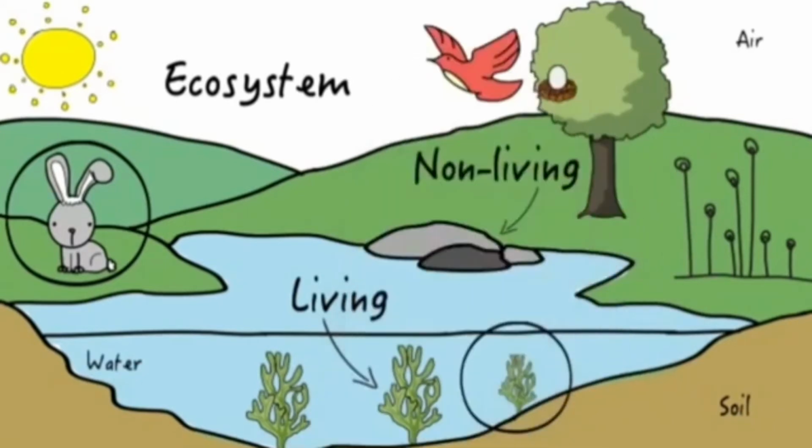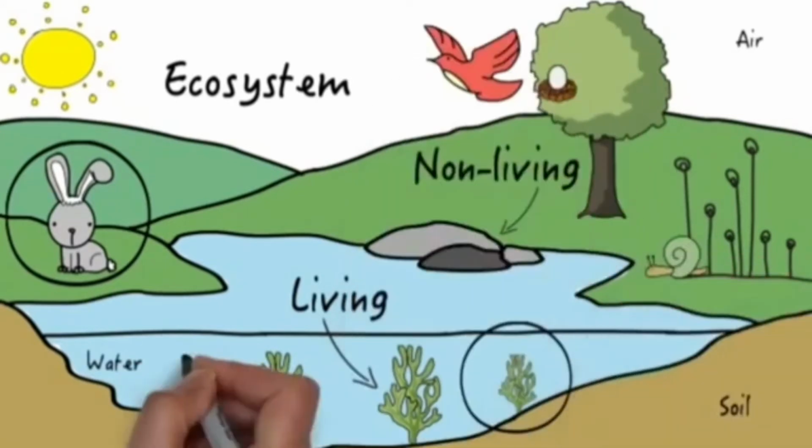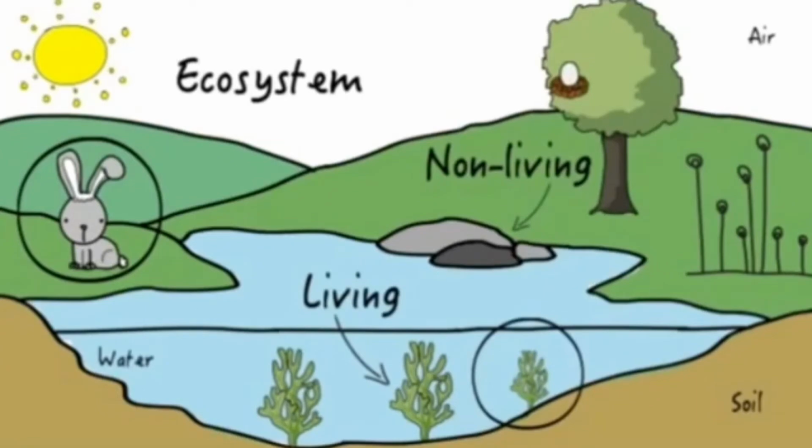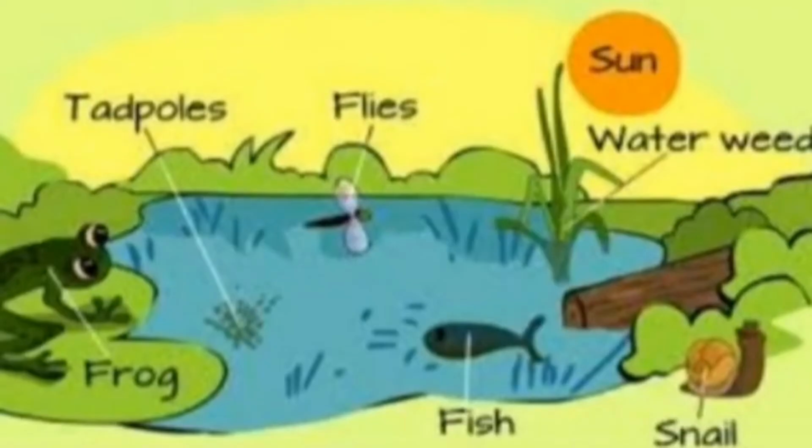Now, an ecosystem can be small, medium, or large. It all depends, just as long as it is an environment where living and non-living things interact with each other. For example, this is a small puddle. In it, you may find all sorts of living things from microorganisms to insects and plants. These depend on non-living things like water, sunlight, temperature, and even nutrients in the water for life.